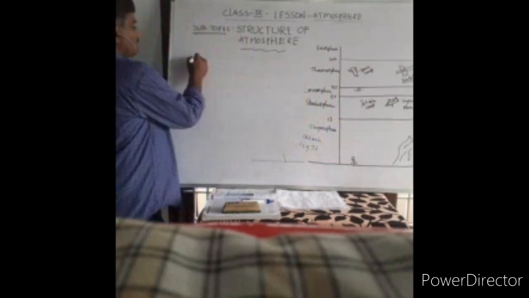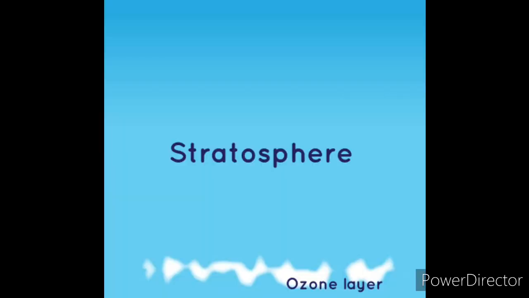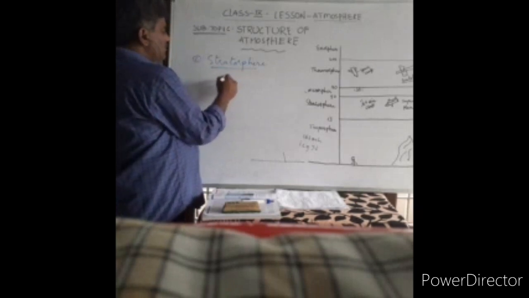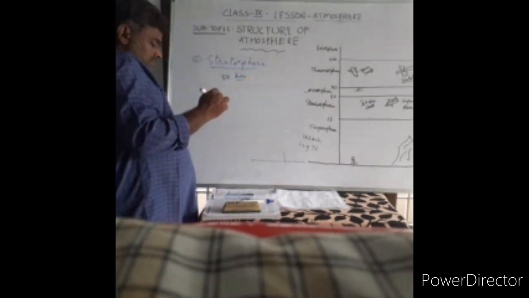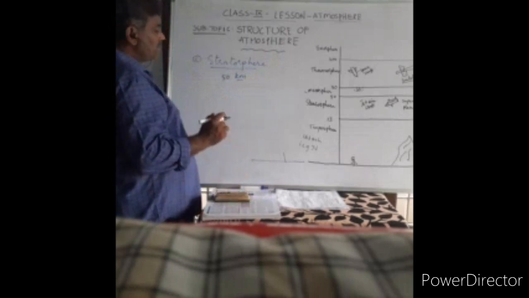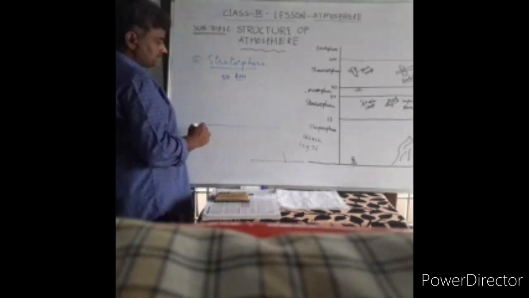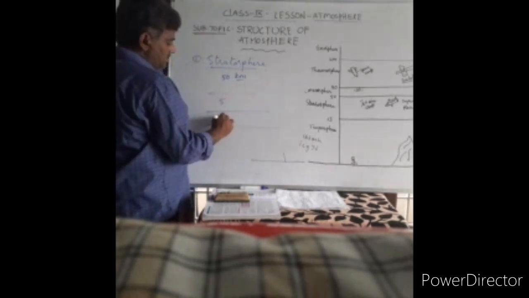Coming to the second layer in the homosphere, that is the stratosphere. Stratosphere extends up to 50 kilometers, meaning from 13 to 15 kilometers from the surface, the stratosphere extends up to 50 kilometers. This is the troposphere, and this is the stratosphere.